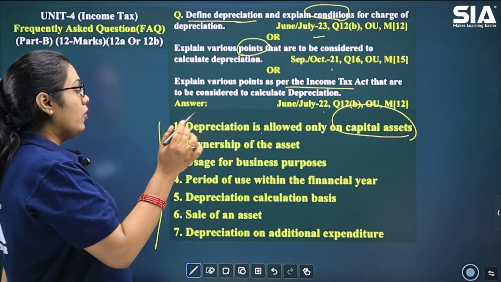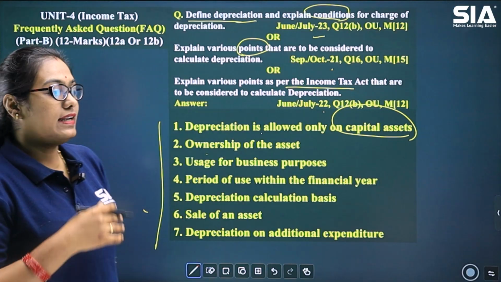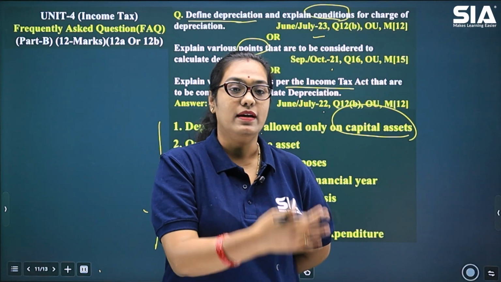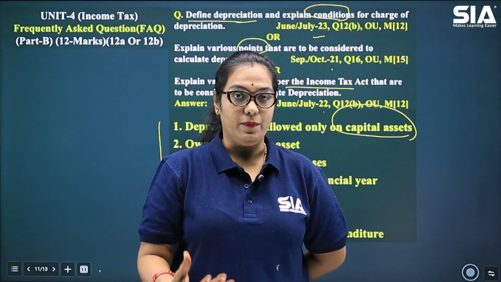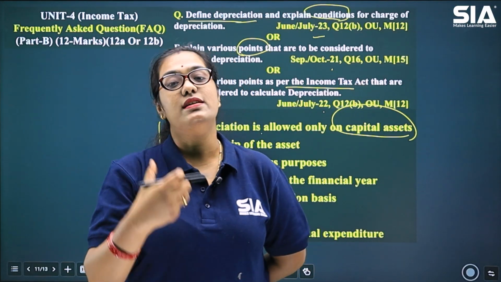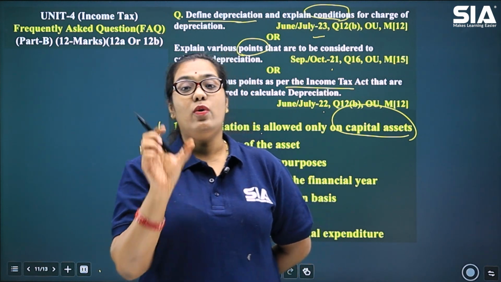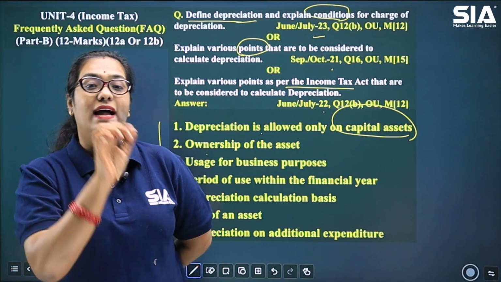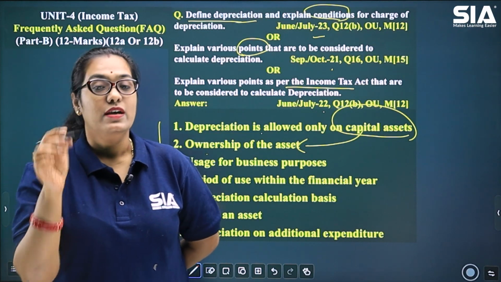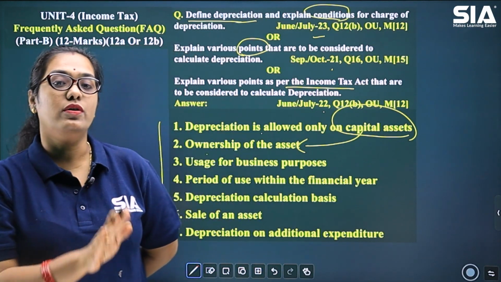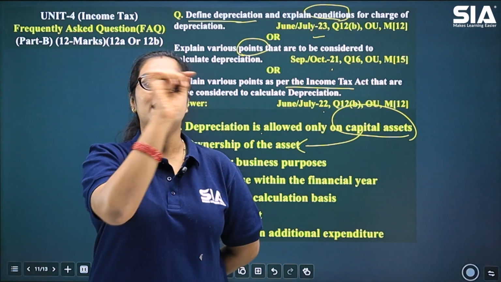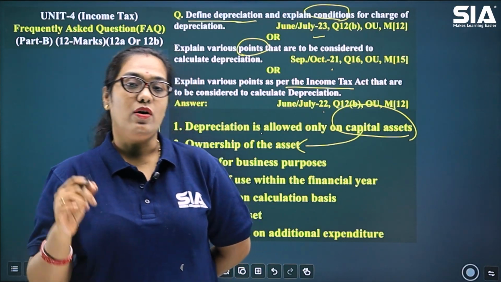Okay, and the ownership of the asset. Now let's say I am the owner of a computer. It is my computer. I am owning it. In my business, I own that computer. So I can go ahead with claiming depreciation as a deduction. That means if I want to claim depreciation as a deduction, that capital asset should be owned by me, the assessee. So ownership is important. If you are not the owner of the asset, then you cannot claim depreciation. Only if you are owner of this capital asset, you can go ahead with claiming depreciation.